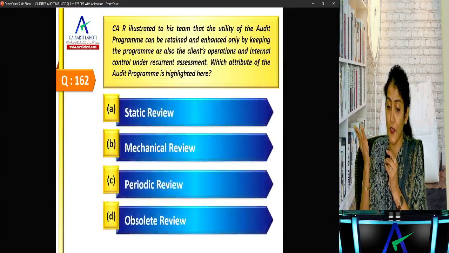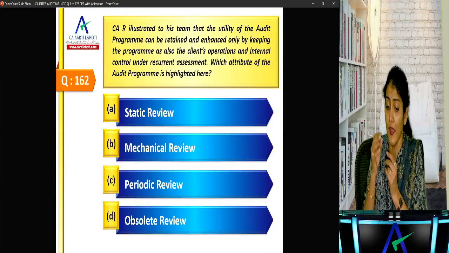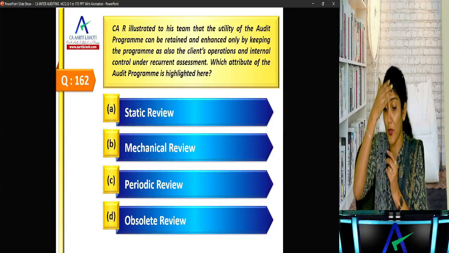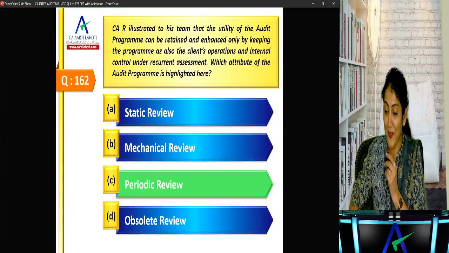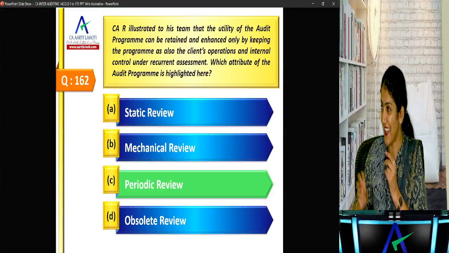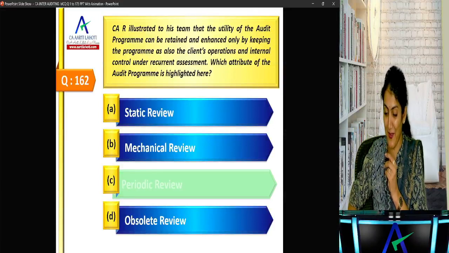It is illustrated to esteem that the utility of the program can be retained and enhanced only by keeping the program as also the client's operation and internal control under the recurrent assessment. Which attribute of audit program is highlighted here? Periodic review. And one heading which we discussed, periodic review of the audit program.